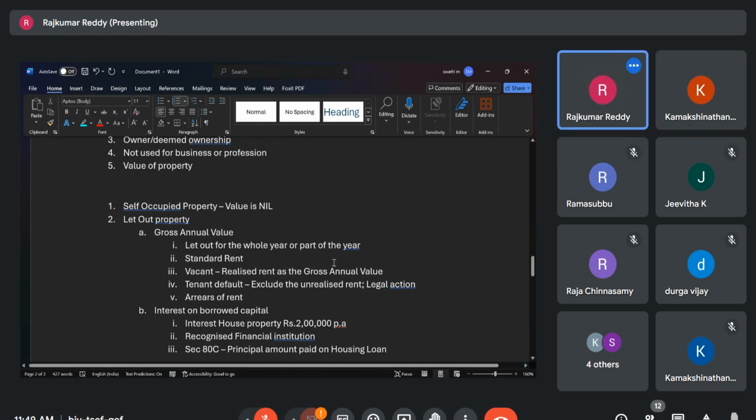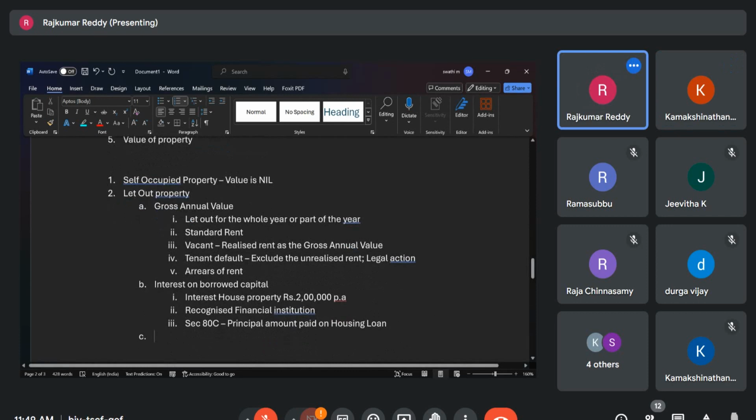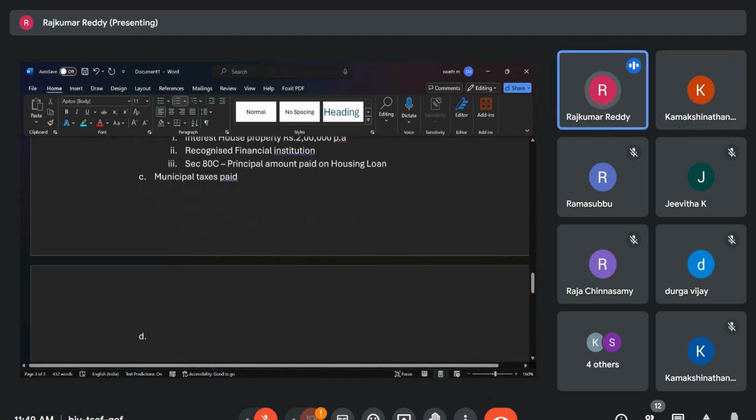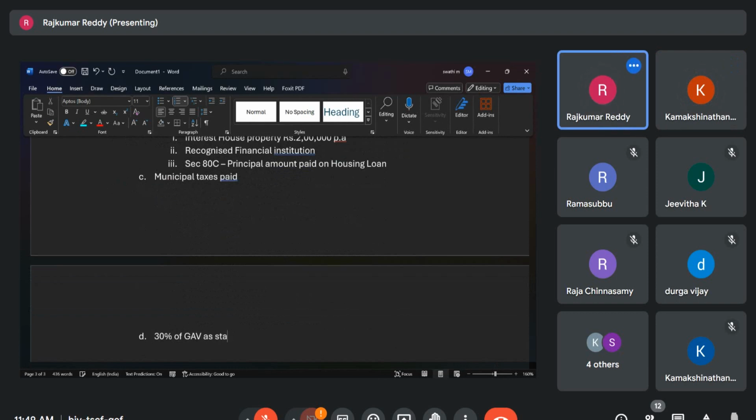Then one more thing. What are all the deductions you can make from your gross annual value? One is interest on borrowed capital. Next is municipal taxes, whatever actually paid, because these are all expenditures we are incurring for that property, right? So whatever municipal taxes paid, then 30% of the gross annual value as deduction.